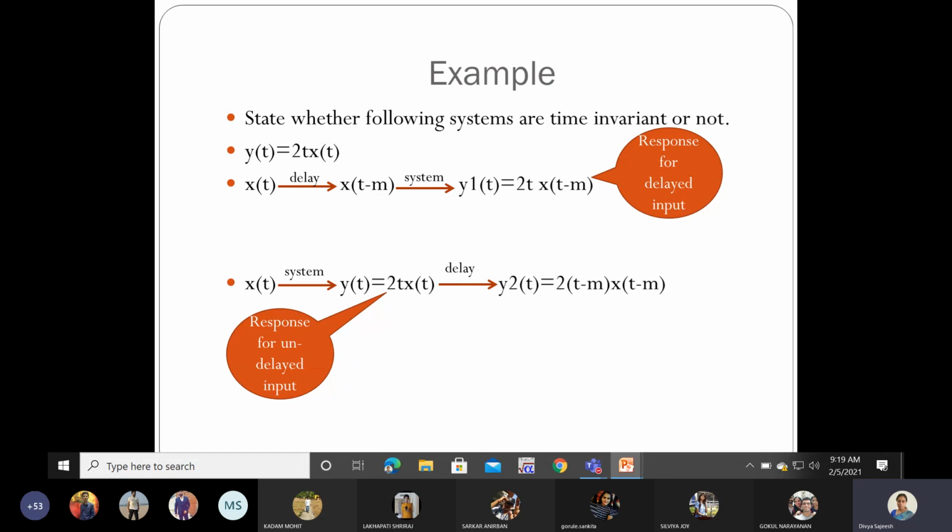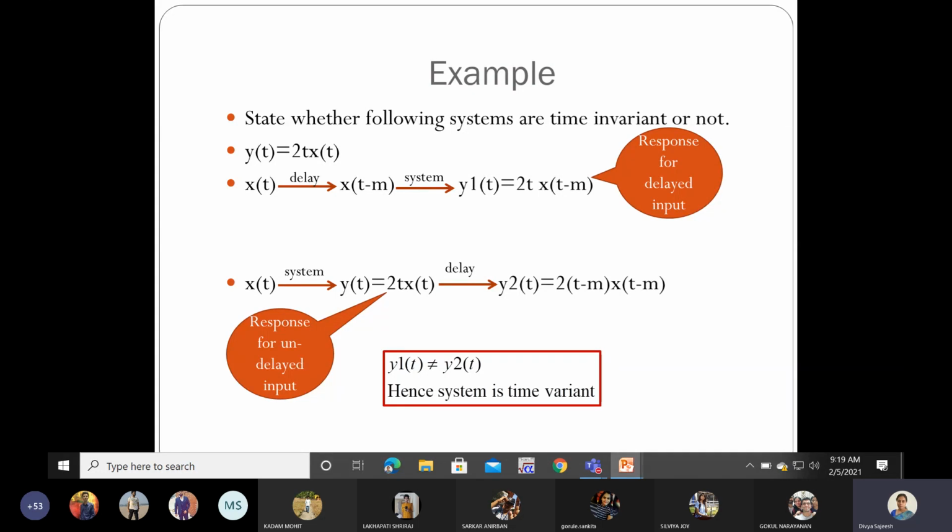No, ma'am. No. So y1 of t is not equal to y2 of t. Hence, the system is time variant. The system output will change with respect to different delays. So I can tell the system is time variant.